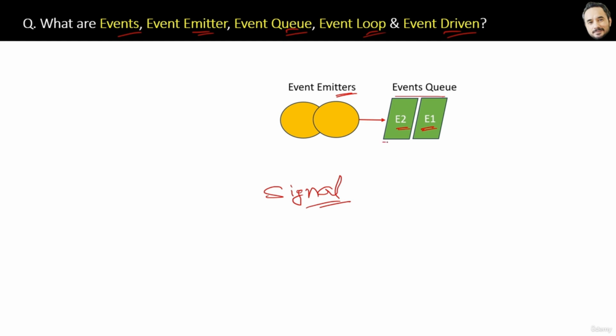Clear until now? Then Node will pick one event at a time, and the event handler, or we can also call it the event listener, will perform the code as per the event requirement. So basically here you will write the code for how you want to handle the event in your application.